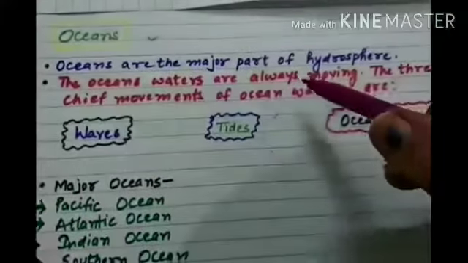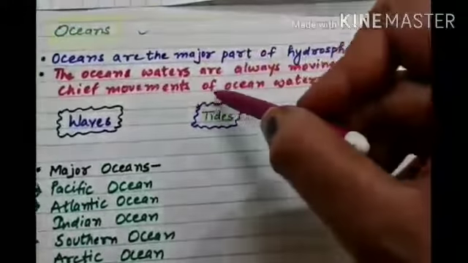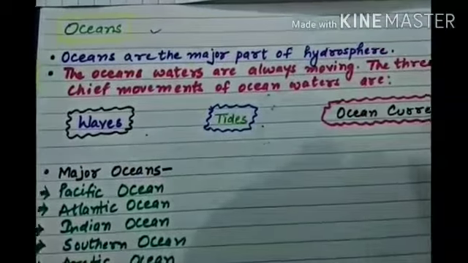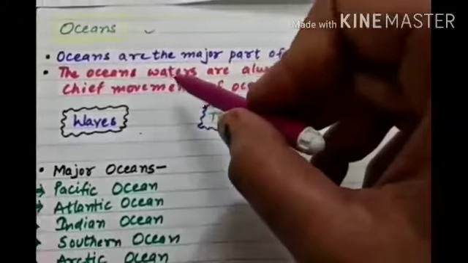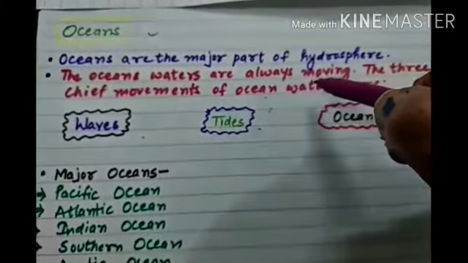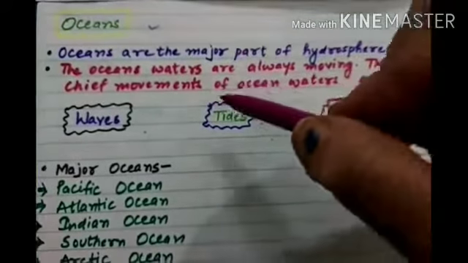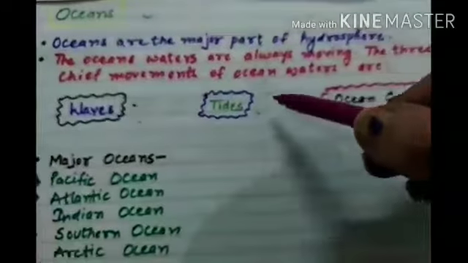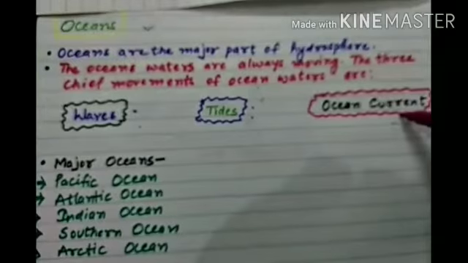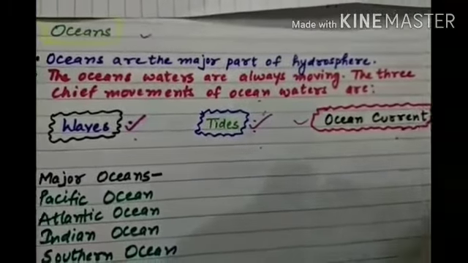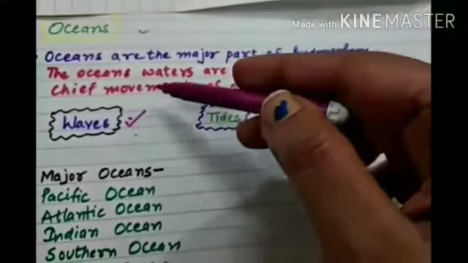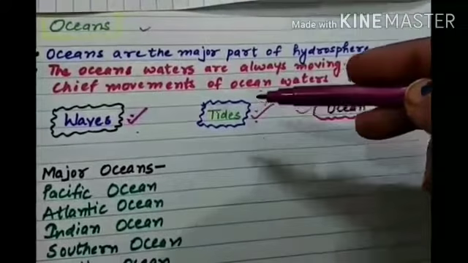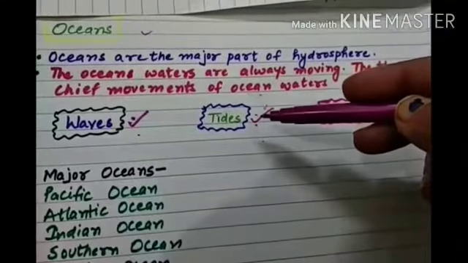Now the ocean waters are always moving. The three chief movements of ocean waters are waves, tides, and ocean currents. You might have seen that ocean water is continuously moving. Waves means what? लहरें. ठीक है ना? लहरें. Like the लहर that comes, that is known as waves. Next is the tides. Now how does the water move in the form of tides?